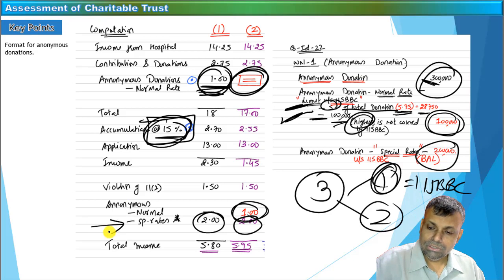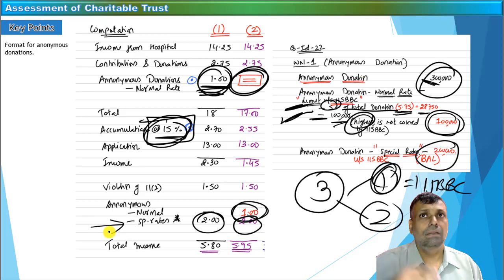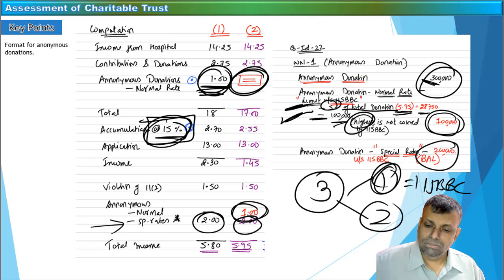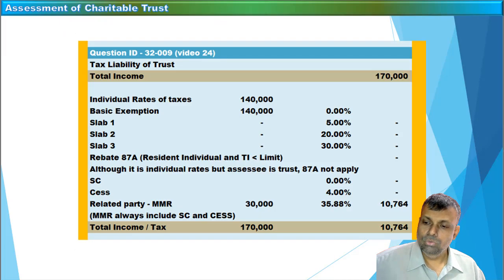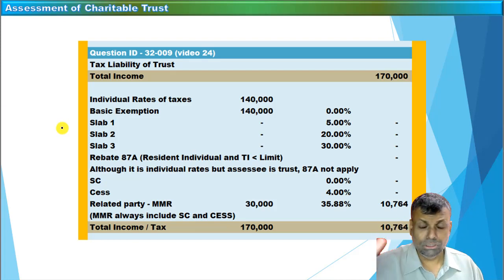Now, for anonymous donation special rates of tax will be applicable, and other income will be multiplied with the normal rates of tax. So say for example, if you want to do a tax liability calculation, now it's a different example. So there may be a situation. Now that anonymous donation is over, friends.